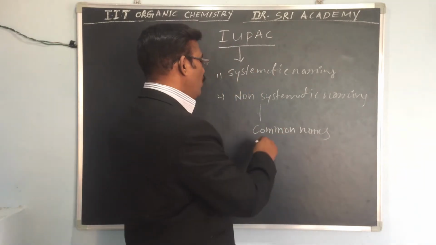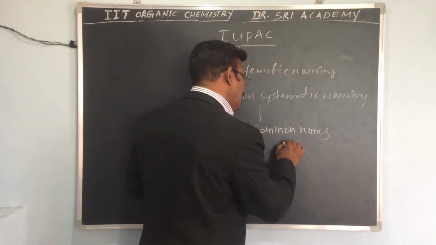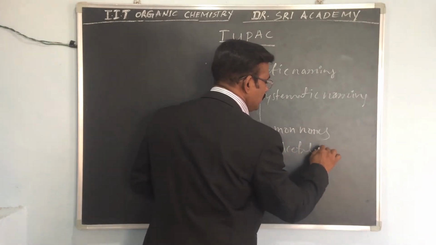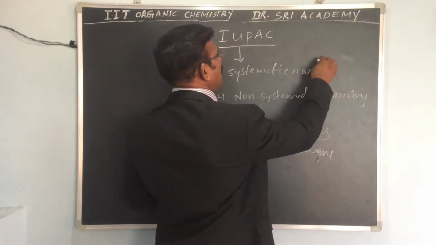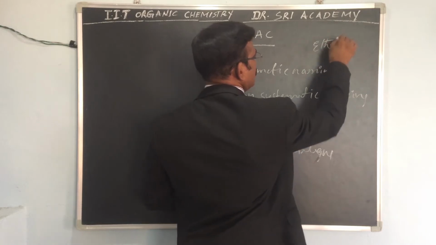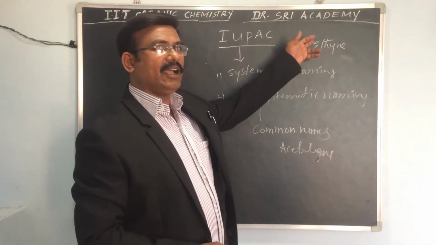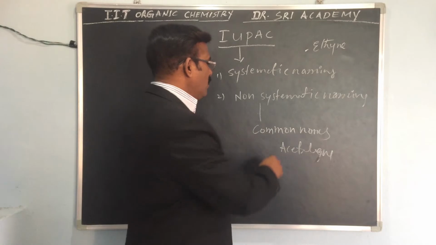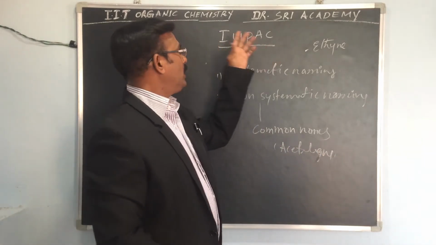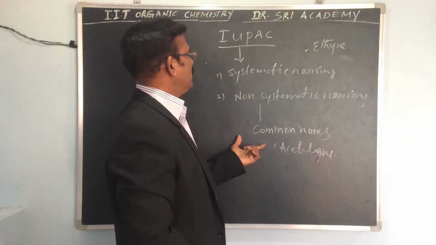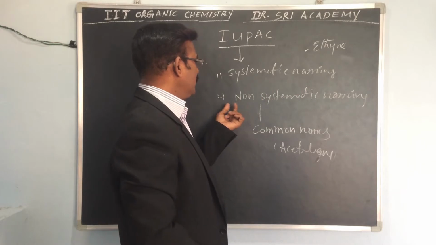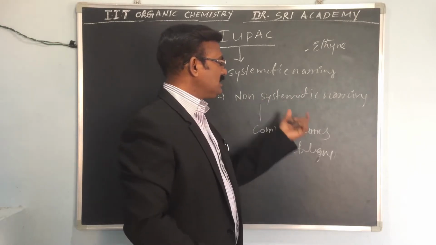The common name is acetylene, with 2 carbons. The IUPAC name is ethine. So ethine is the IUPAC name, acetylene is the common name. So there are two types of naming, IUPAC names and common names. IUPAC names are also called systematic naming and common names are also called non-systematic naming.